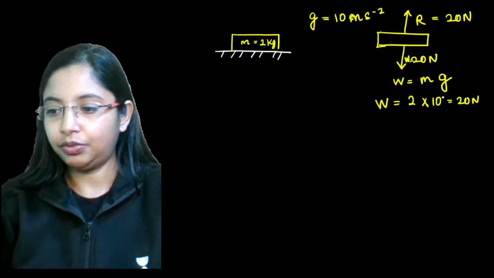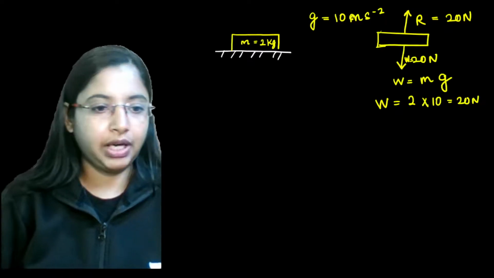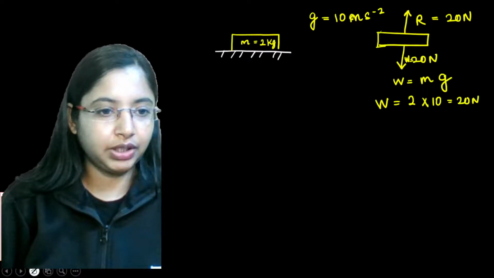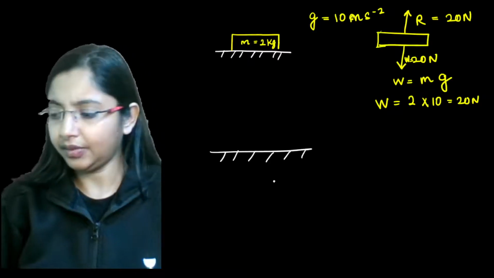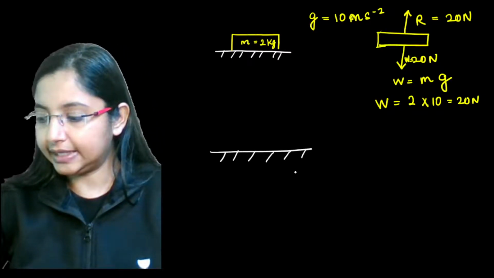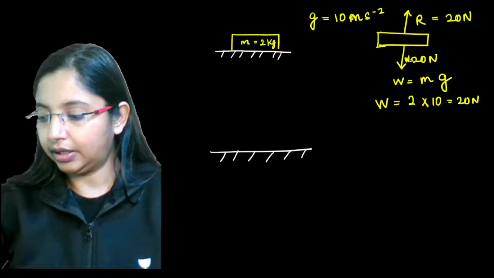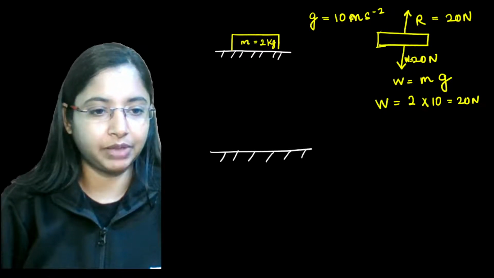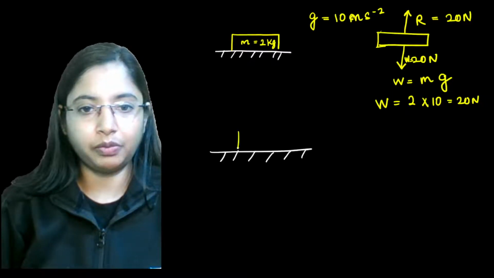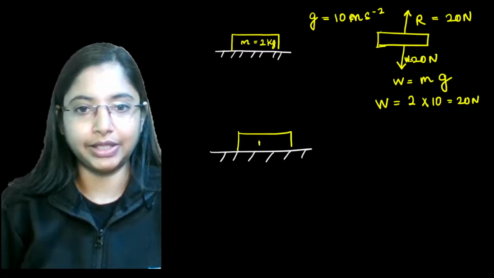Next, we know that this surface can easily break, right? On it, we have kept a wooden block of 2 kgs.